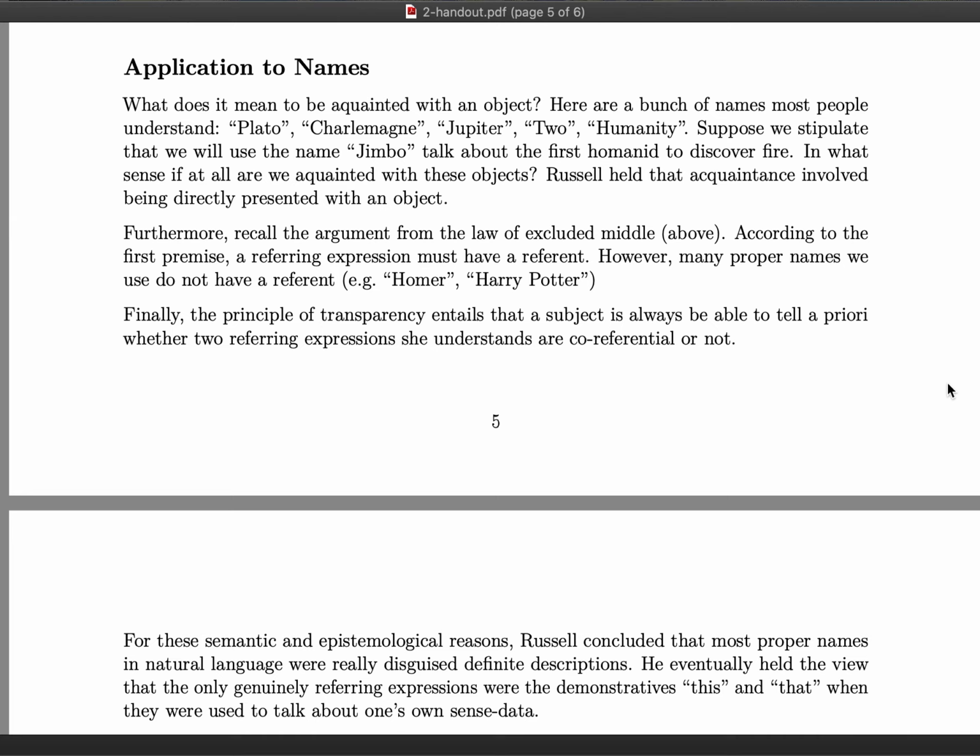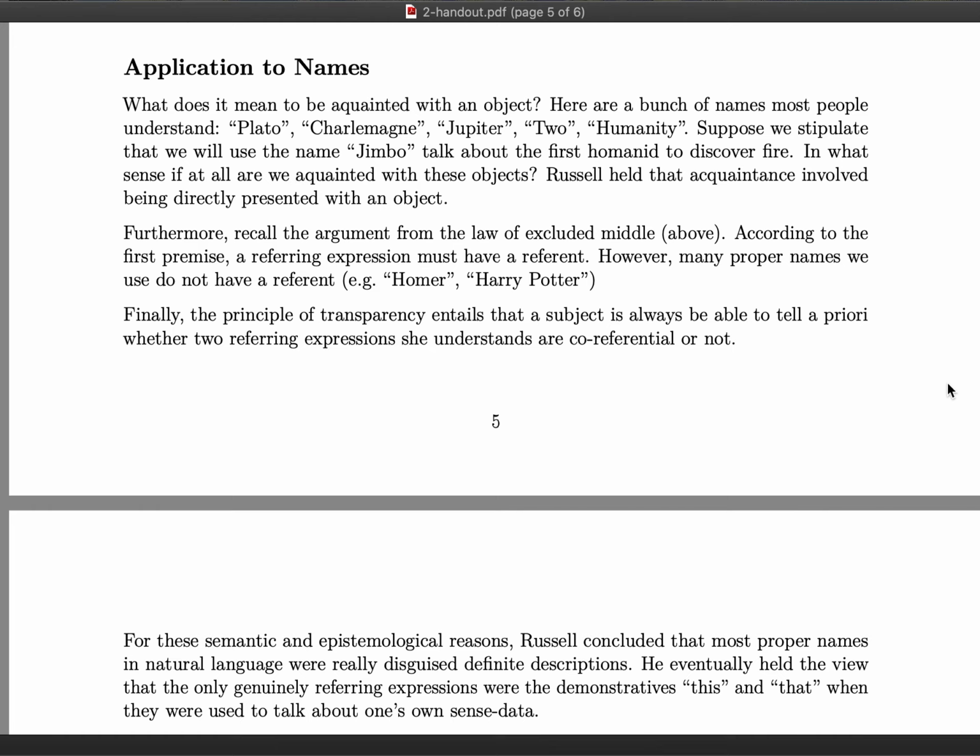So these are other examples of names which do not have a referent. Again, there are many names which, according to Russell, cannot be genuine referring expressions. He concluded that they must be, in some sense, disguised definite descriptions: when we use these names, we actually have in our minds a definite description that these names stand for.